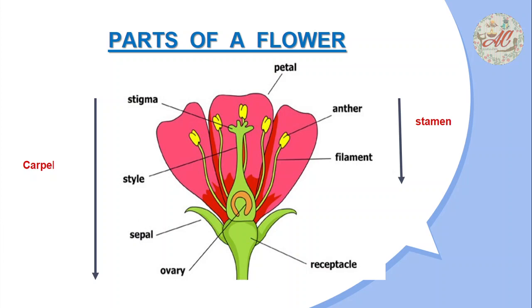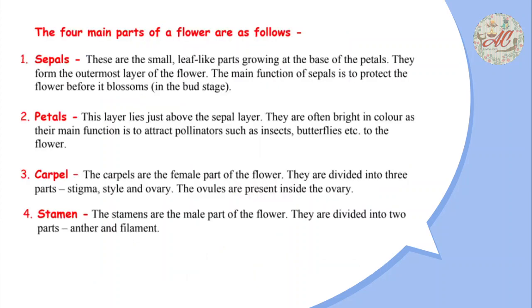They help in fertilization. And the last is stamen. Stamen includes anther and filament. The main function of the stamen is also fertilization. These are the parts of a flower: sepal, petals, carpel, stamen. Carpel includes stigma, style and ovary, and stamen includes anther and filament. Carpel is the female part and stamen is the male part of a flower.